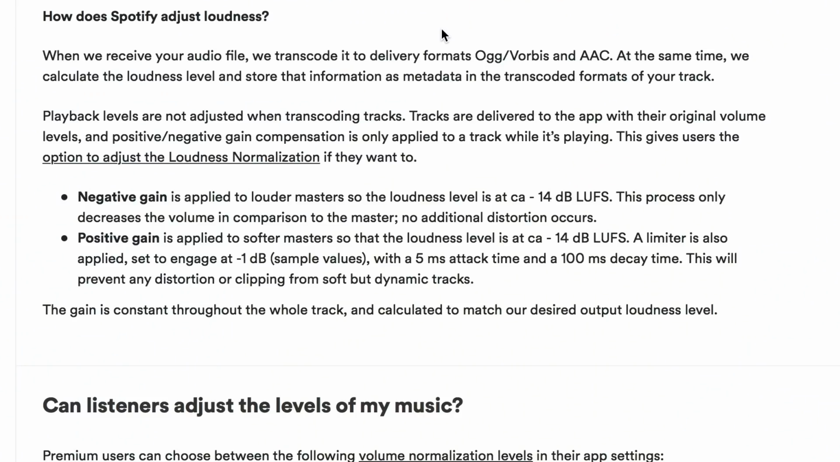Oh yeah, here you go. Positive gain is applied to softer masters so that the loudness level is at around -14 LUFS. Here's the important bit. A limiter is also applied, set to engage at -1 sample values with a 5 millisecond attack and so on. So basically, if your track gets turned up and they can't turn it up anymore because they've run out of space, then it gets limited.